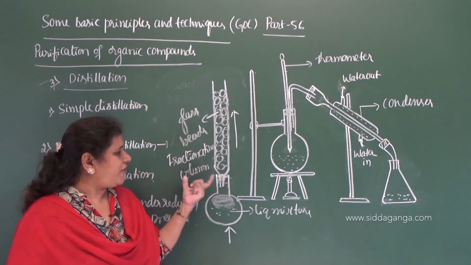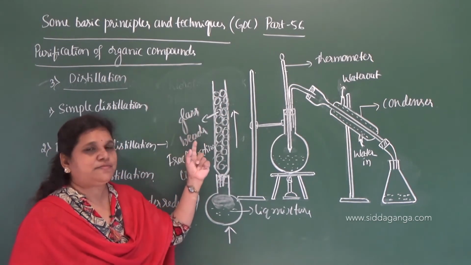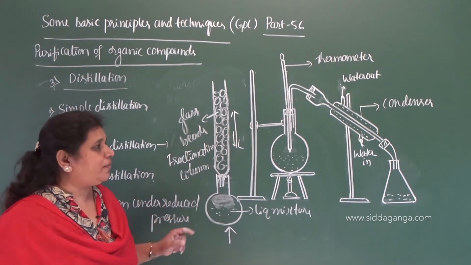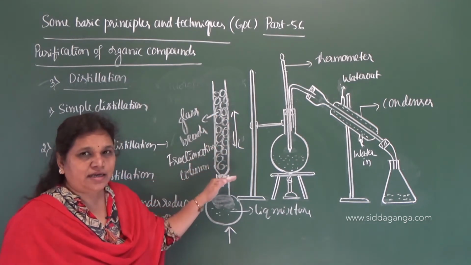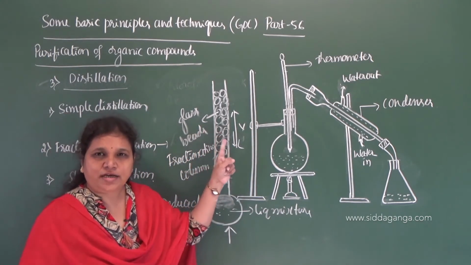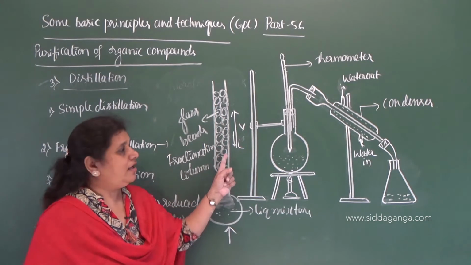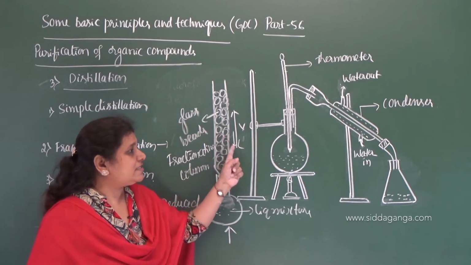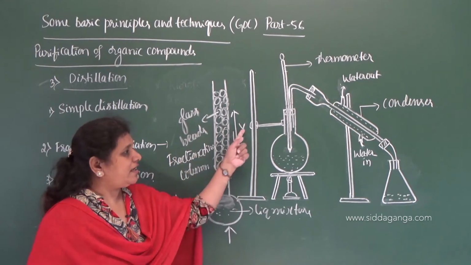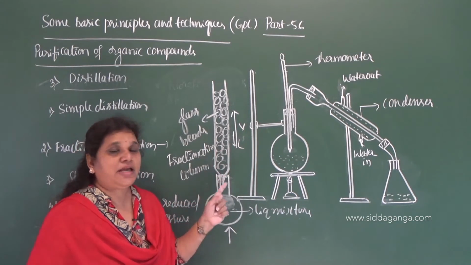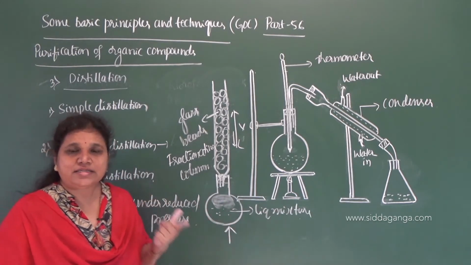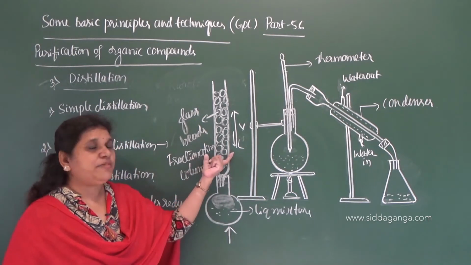Okay, now why the fractionating column is packed with glass beads? So illi condense aagta irutte, vapors are get condensed to liquid, and the liquid is descending in a fractionating column, whereas vapors are ascending in a fractionating column. When the glass beads are there, the interaction between the descending condensed liquid and ascending vapors are more. When the interaction between these two is more, the separation is easier. The more effective is the separation. Fractional distillation effective ಆಗಕ್ಕೆ ಗ್ಲಾಸ್ ಬೀಡ್ಸನ್ನ ಪ್ಯಾಕ್ ಮಾಡಿರ್ತಾರೆ.